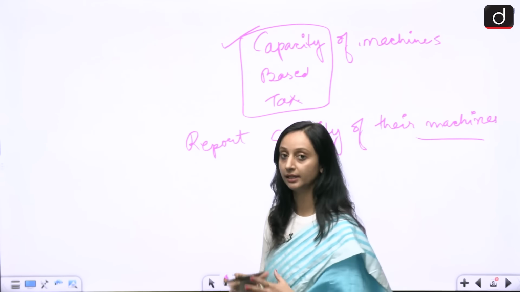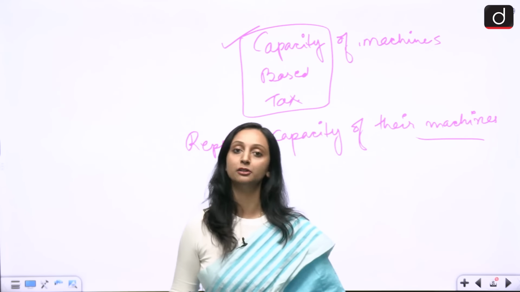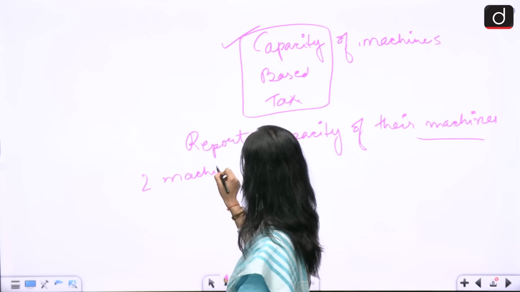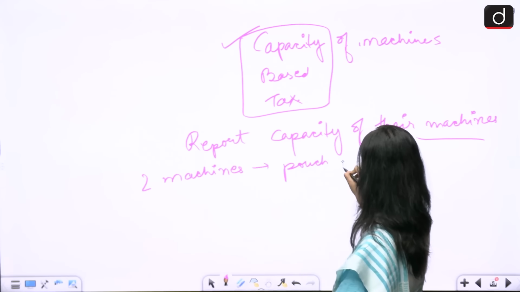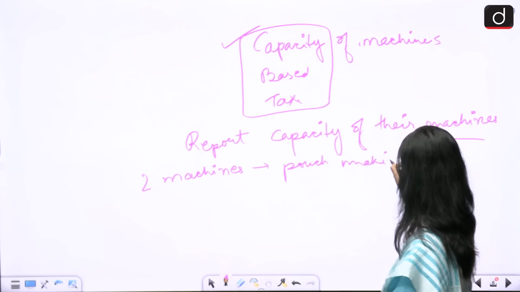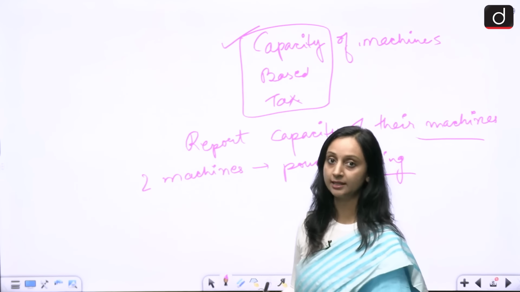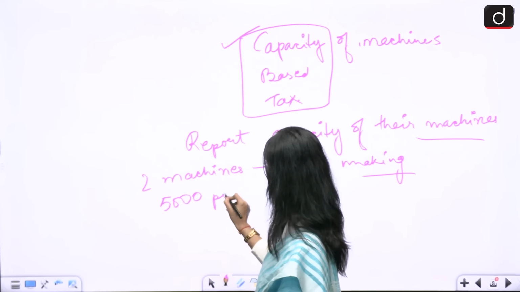To understand with an example over here, let's say there is a manufacturer, okay, and that manufacturer has two machines of pouch making for these pan masala. There are two pouch making machines. Each machine has a capacity of producing 5,000 pouches.